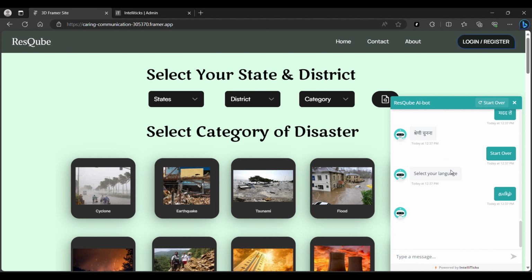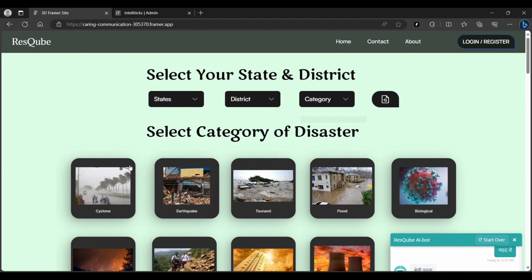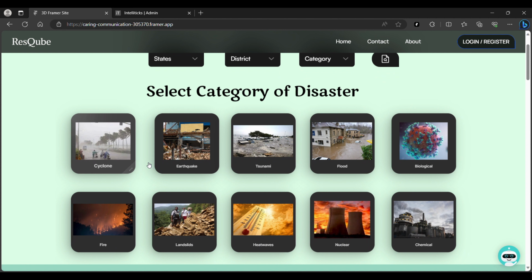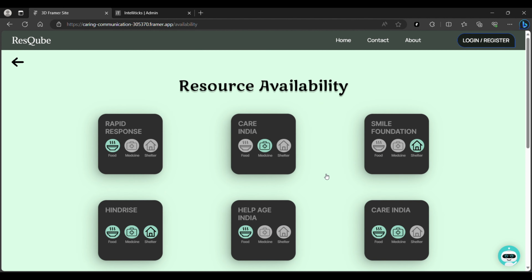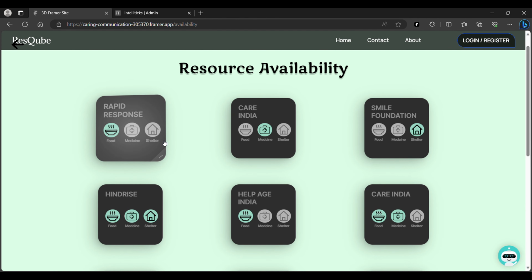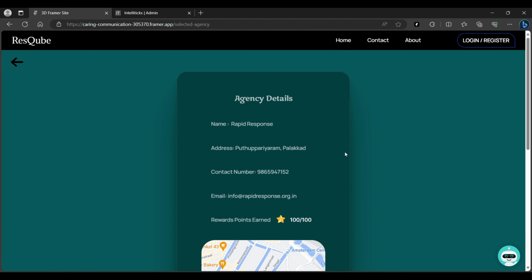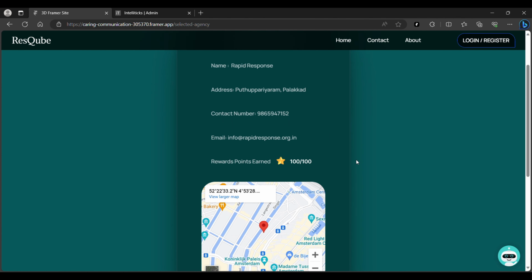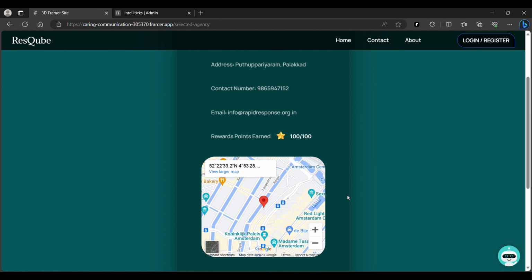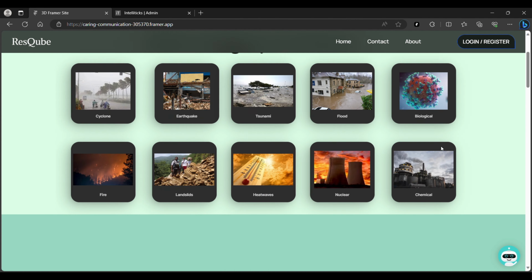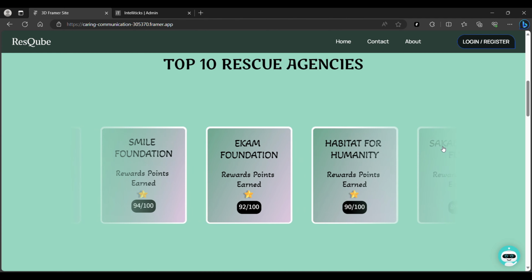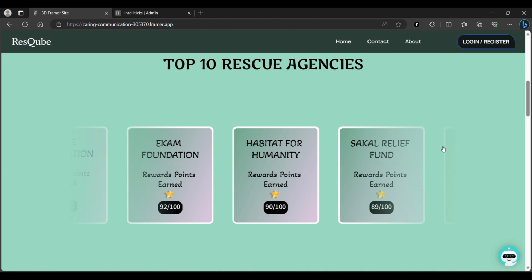Additionally, users can visualize all available rescue agencies by selecting a specific disaster category. On the resource availability page, users can effortlessly identify the resources offered by each agency. When selecting a particular agency, users can access their contact details and even navigate to their location through the built-in map feature. To recognize excellence in disaster recovery efforts, we have implemented a rewards point system for the top 10 rescue agencies.